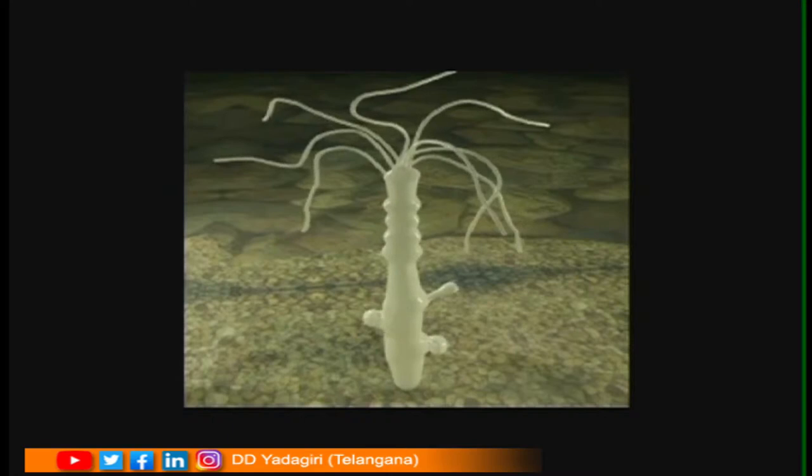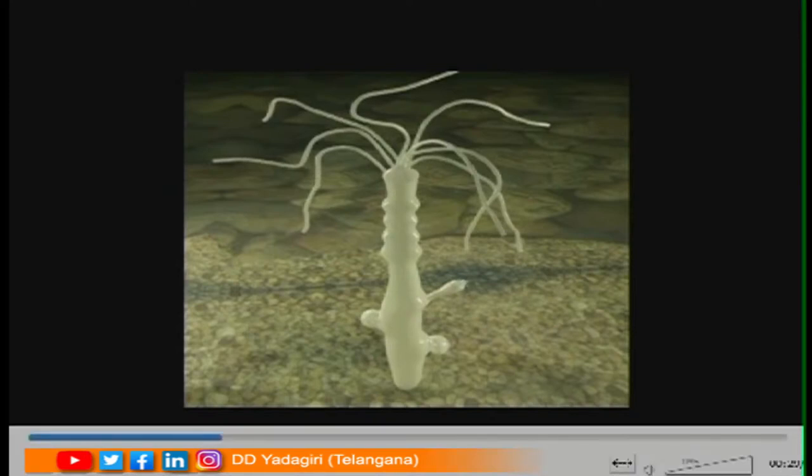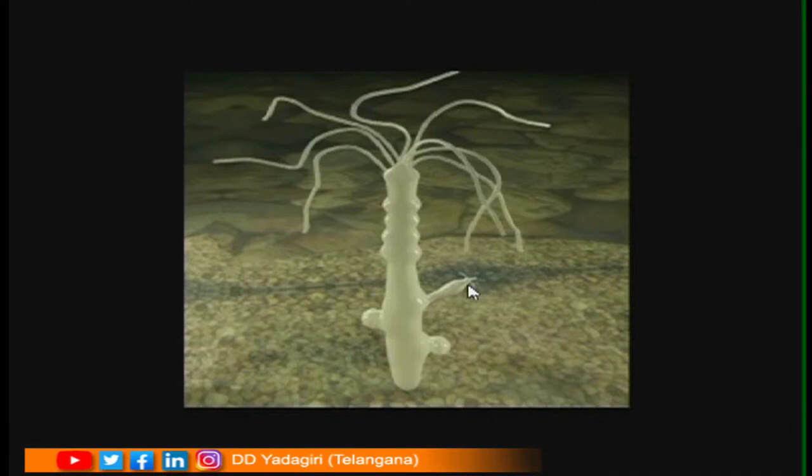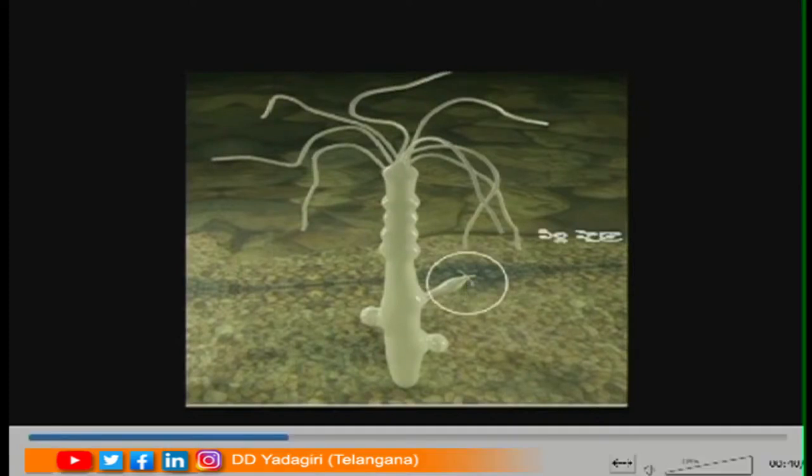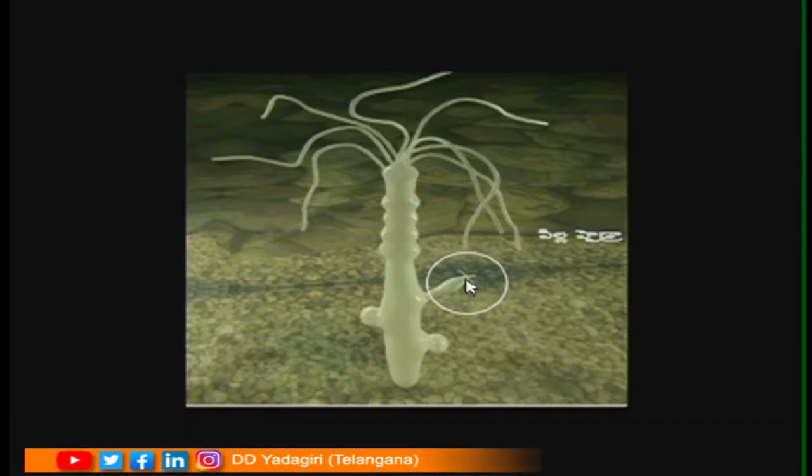Slowly you observe, children, here a bud is developed. So, this bud is growing from the parent body. Is it clear, children? Are you able to see here? Yes, see here, this is the bud slowly growing. It is developing its hair-like structures here, that is called the daughter hydra. So, this process where the parent hydra develops into a daughter hydra is seen.